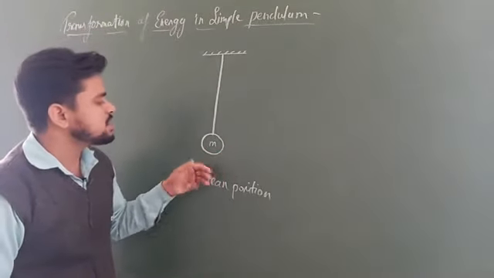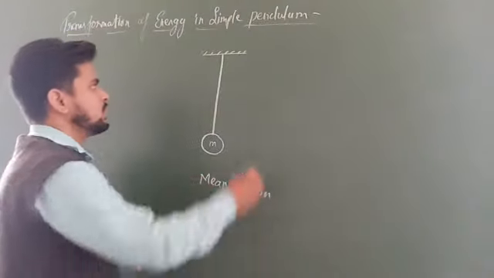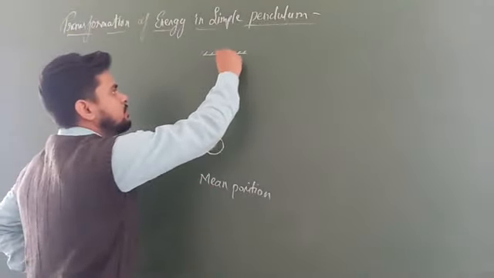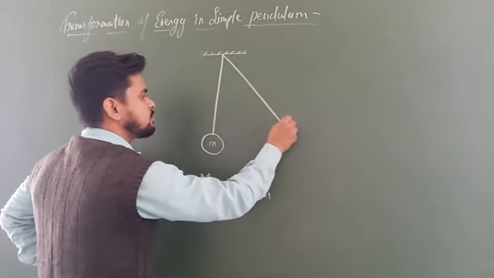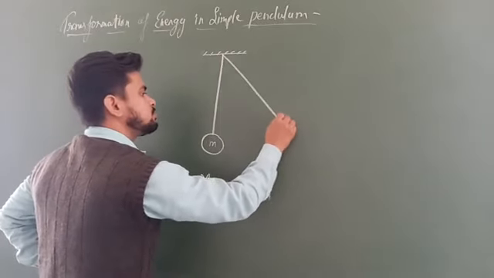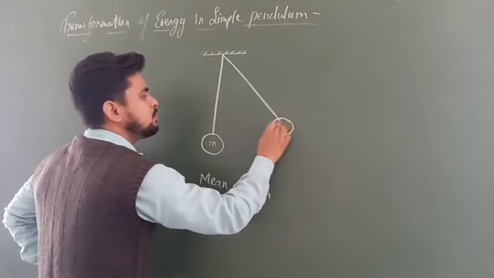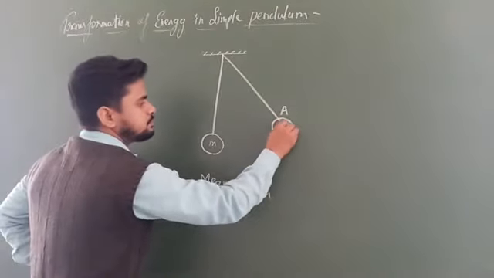This is known as the mean position of the pendulum, where the pendulum is not disturbed at all. Now I am going to displace this pendulum by a certain height h. Let us say here we have displaced the pendulum by a certain height h. So the pendulum will move here. Let us say this is the position here.